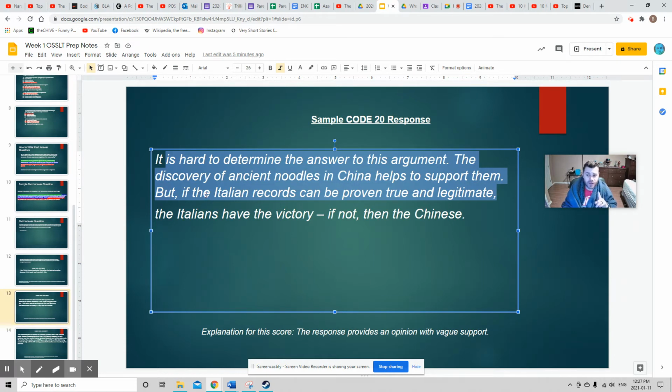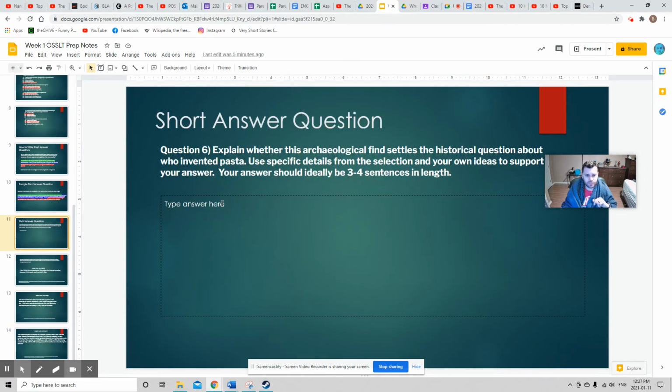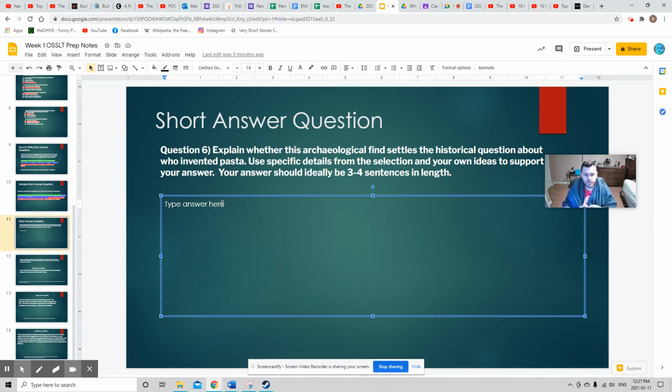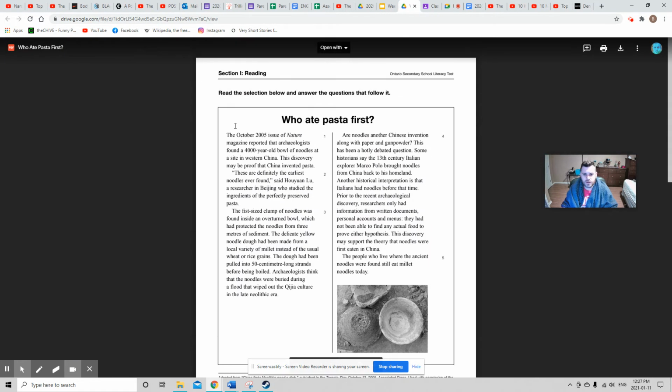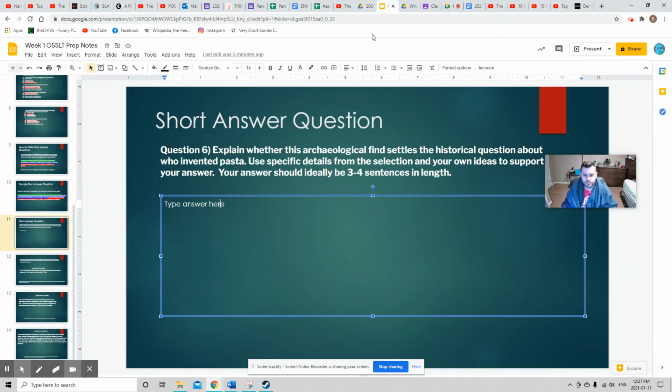Before I show you the highest scoring answer, I want us to do that on our own. And then we'll compare what an actual high scoring answer looks like. So explain whether this is related to this news article here. So I'm going to color code mine. So your first sentence should be answer. So just watch what I'm doing. I believe that this